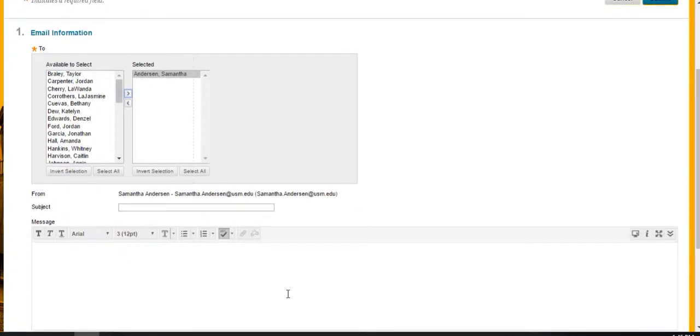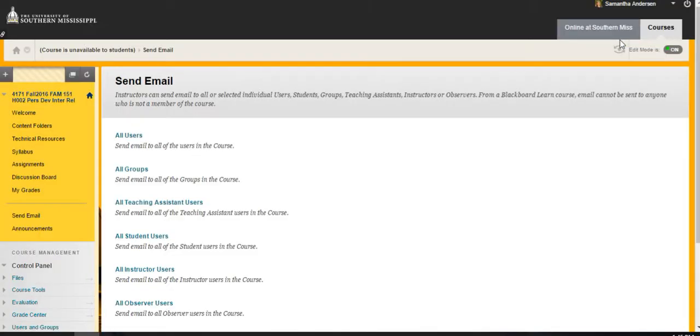You can also just send me an email out of your USM account. You don't have to do it through Blackboard, but this is just an easy way to make sure you're getting the correct email address. And make sure you take note of how to spell my last name, because if you spell it with an O, it's spelled S-E-N. If you spell it with an O, it won't get to me. So that's the email link.